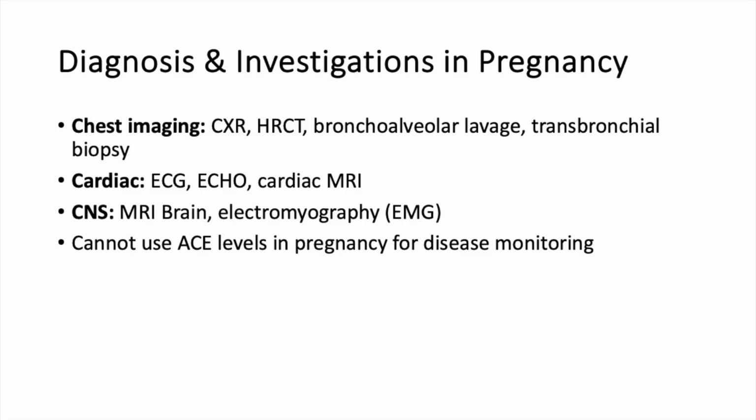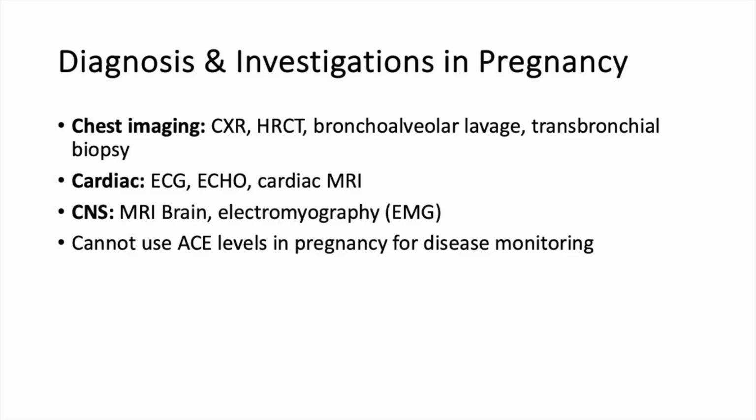Initial investigations depend on the presenting feature of concern. For suspected pulmonary sarcoidosis, chest imaging includes chest X-ray, high-resolution CT, plus or minus bronchoalveolar lavage, and transbronchial biopsy. For suspected cardiac involvement, an ECG, echocardiography, or cardiac MRI may be used in pregnancy.